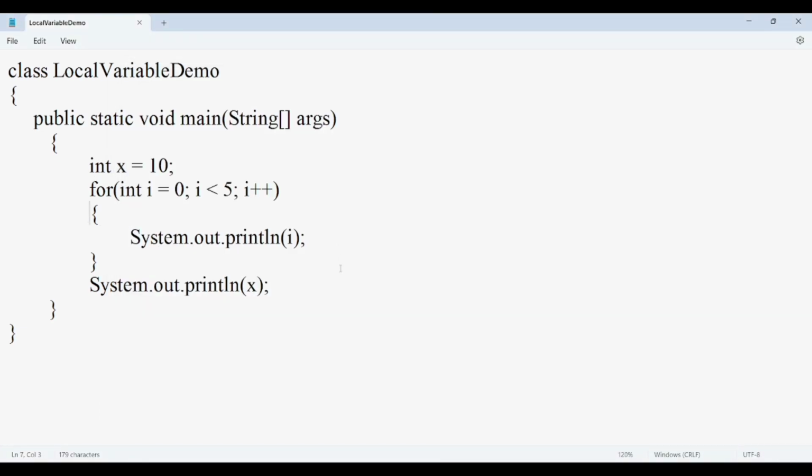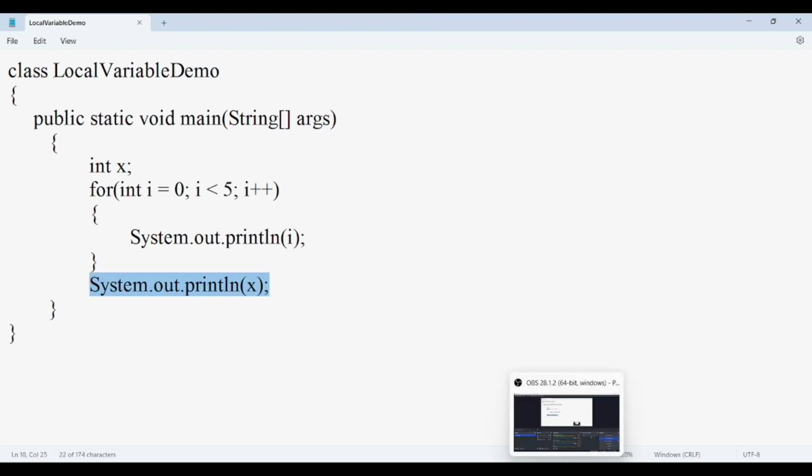Now coming to the concepts that I have discussed regarding the local variables. The first thing I told you, local variables do not get default value. So now I do not initialize x here. If you do not initialize x here, it is not a crime, it is not a problem. The problem is when you are trying to access it. I am not initializing x, so I am not having any right to access it, not even to print its value. Forget about doing some update, I am not authorized even to print it. So this statement will give me an error.